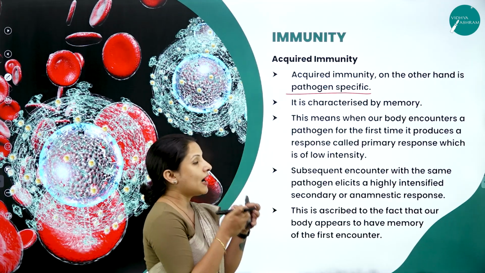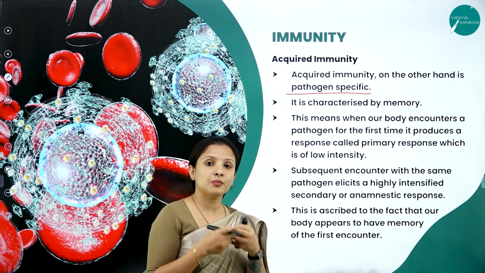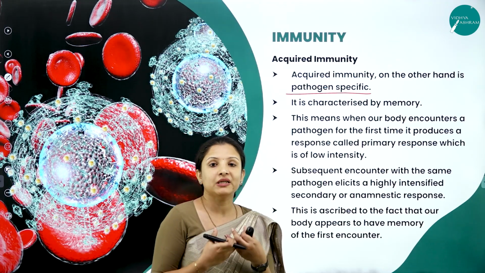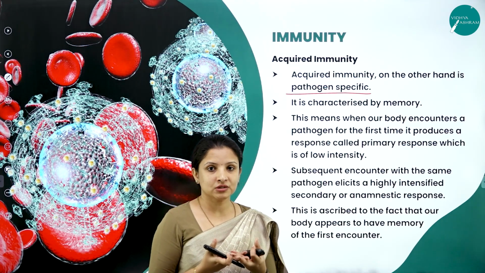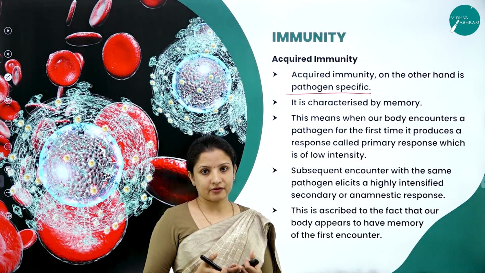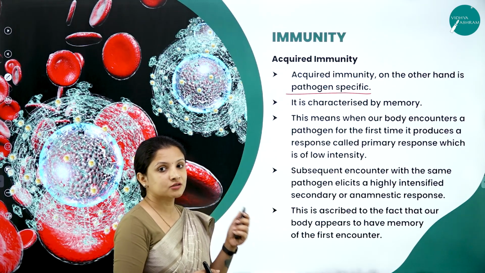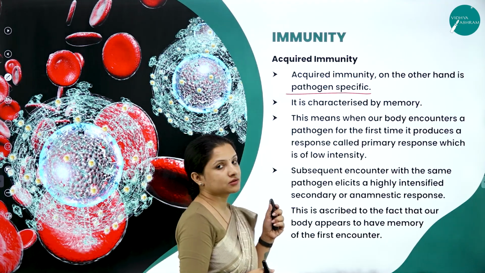So therefore, our cells are capable of keeping the memory of the pathogen that has already entered into a body. Therefore, it will be easy for the cells to produce immunity against that particular pathogen. So that is how this acquired immunity works, it works on cell memory or it works on memory.